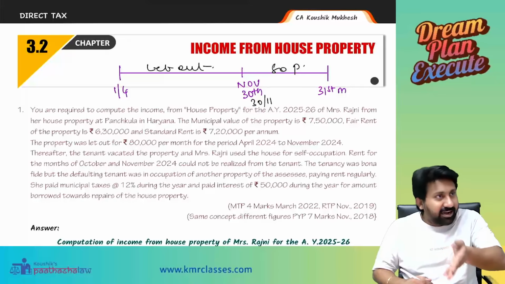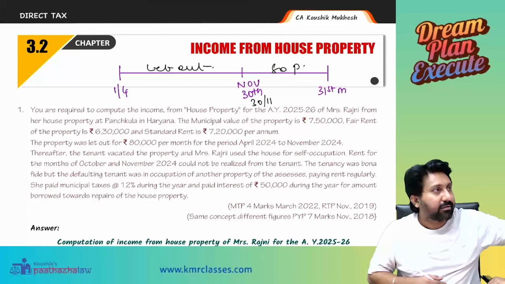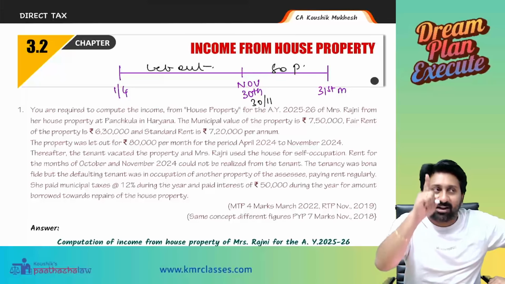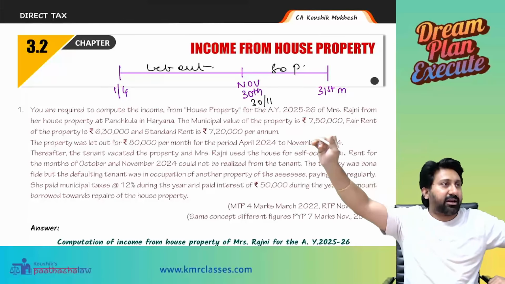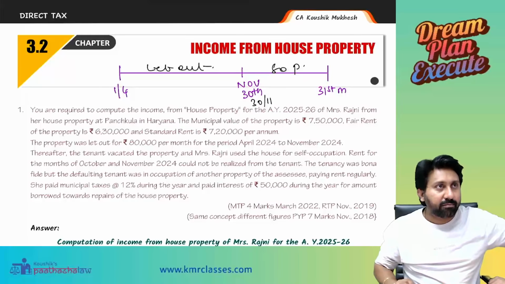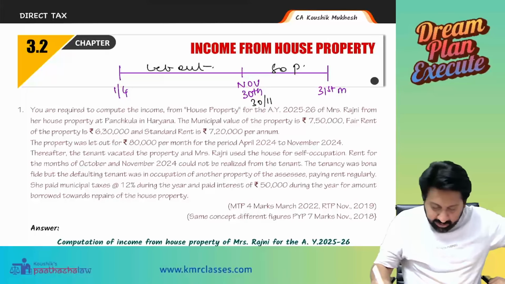Just now we read the provision, I showed you. Do you remember? Even if you let out property for 1 day, it will be treated as a let out property throughout the year. Do you remember? Yes, sir. Okay. So now what will be done?